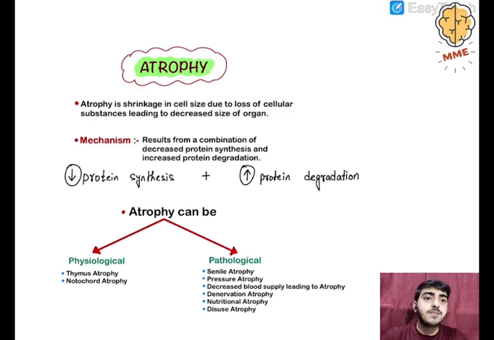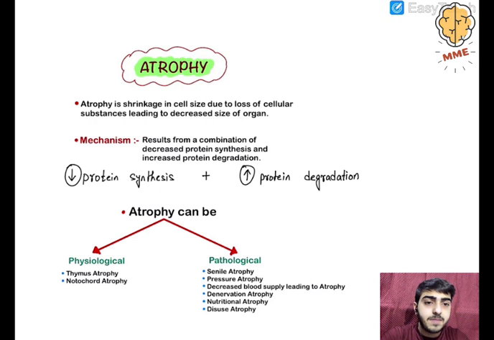The mechanism is that it results from a combination of decreased protein synthesis and increased protein degradation. So the formation of new proteins is reduced, and the degradation of proteins is increased. This is the mechanism by which atrophy occurs.